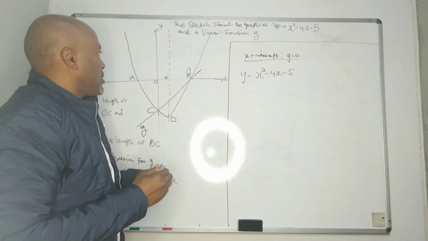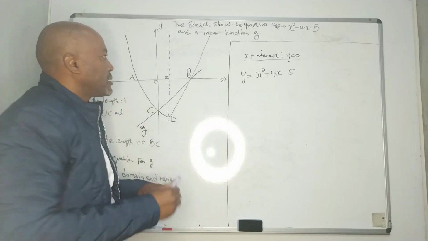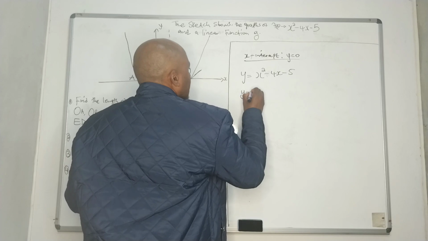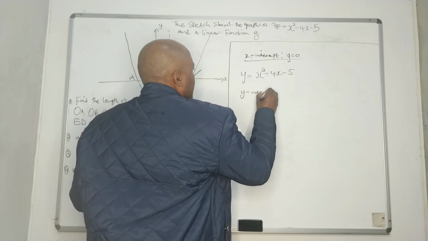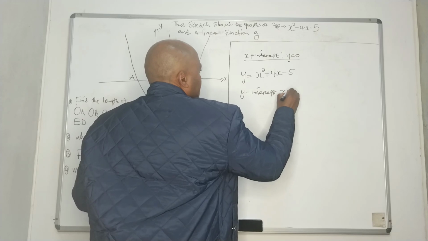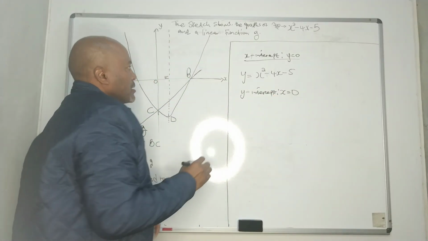It means we need to find the y-intercept. So for the y-intercept, x will be equal to 0.